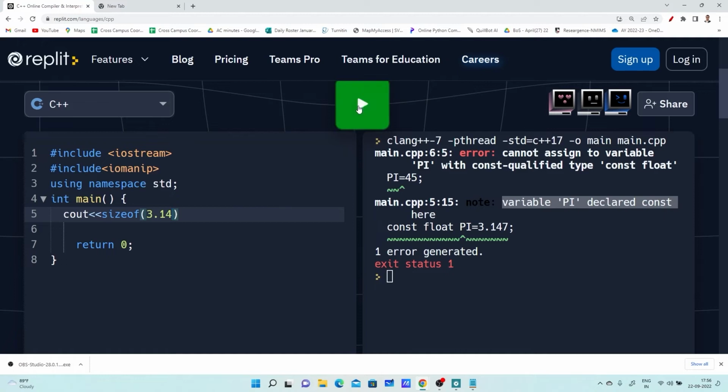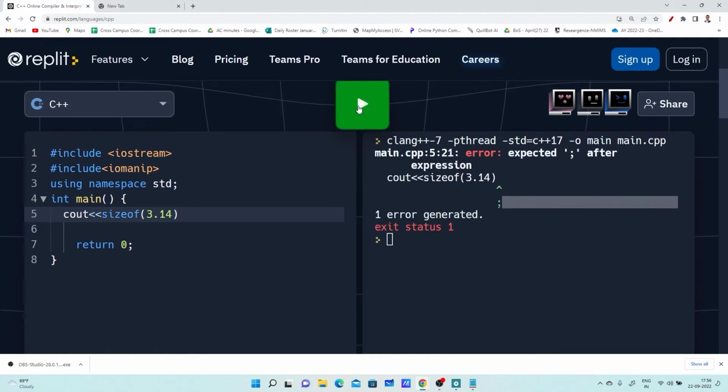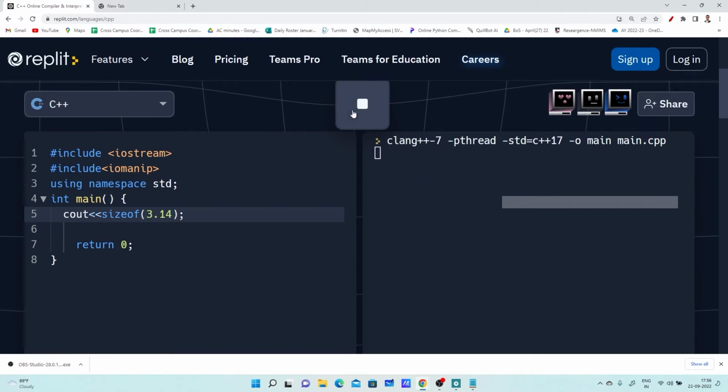So let's check what output it is displaying. There is an error because I have missed this semicolon, right? So it is displaying 8. It is displaying 8, which means what? By default, any number having a decimal point is treated as a double.